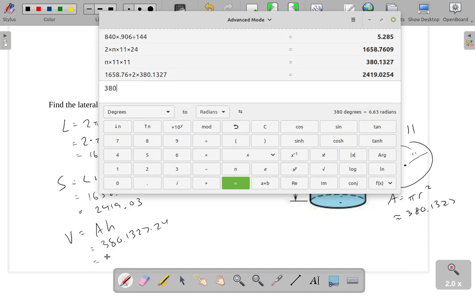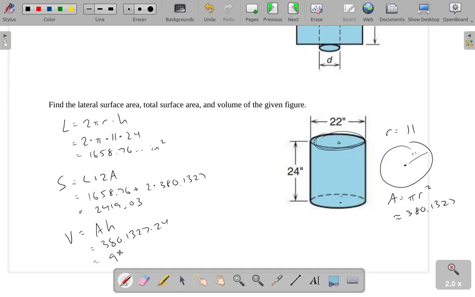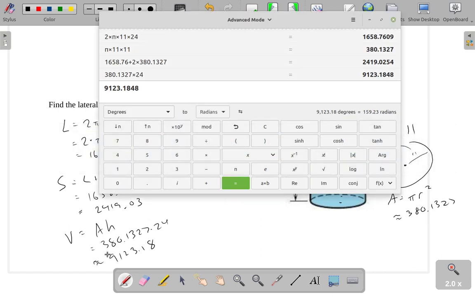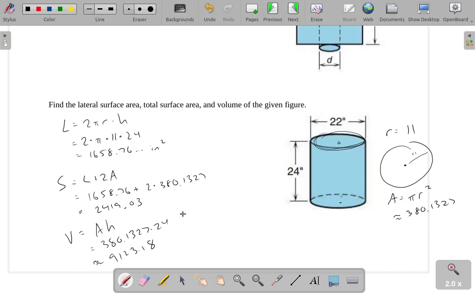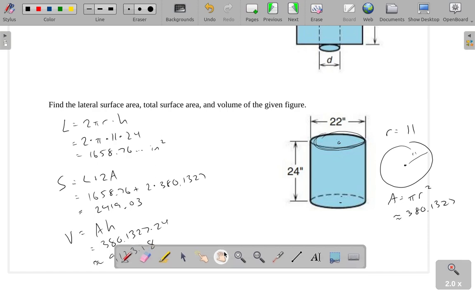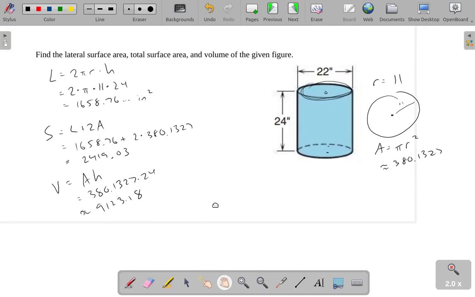So 380.1327 times 24 gives us 9123.18 approximately. I'm not being careful with my rounding here at all. I'm just rounding arbitrarily. Generally, it's not a good idea, but for this problem, I'm not really caring too much.